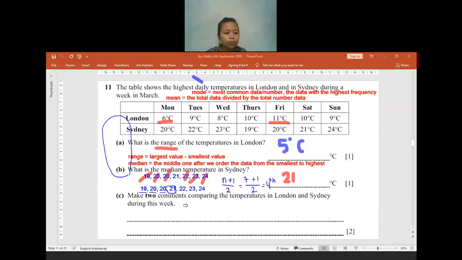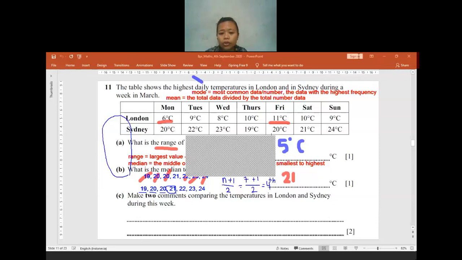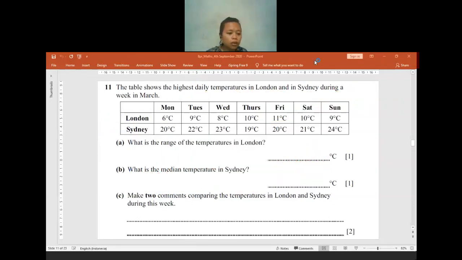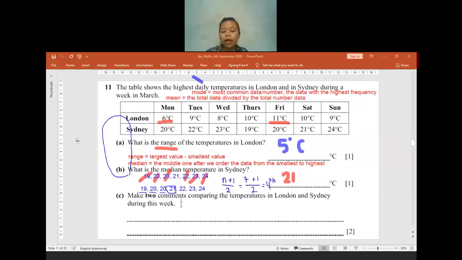The range will be affecting the spread of the data. The median will be affecting the median. Mode or mean will be affecting the average of the data.